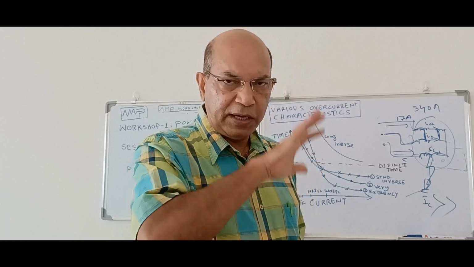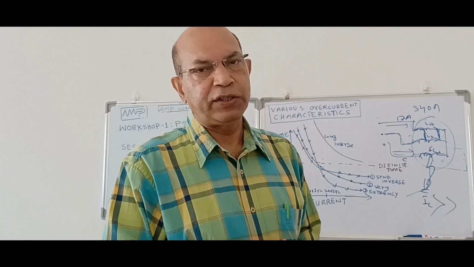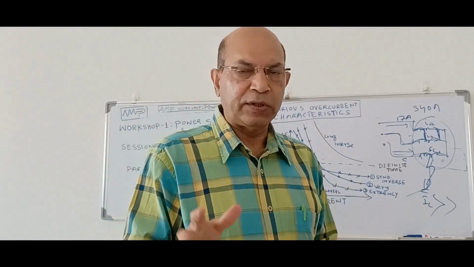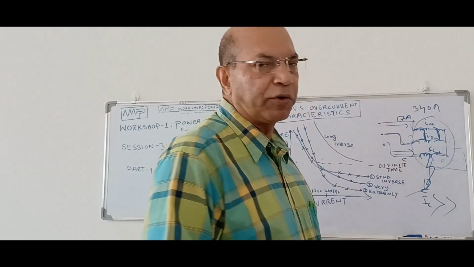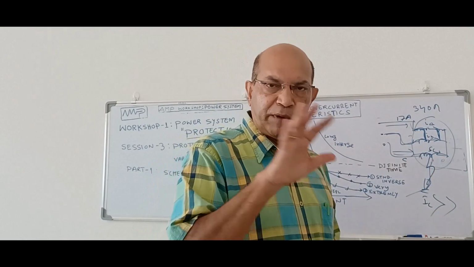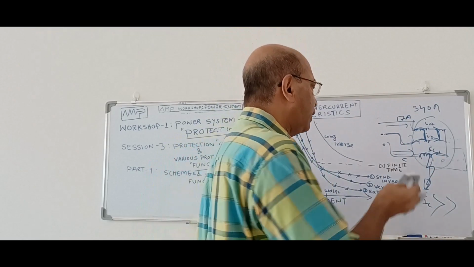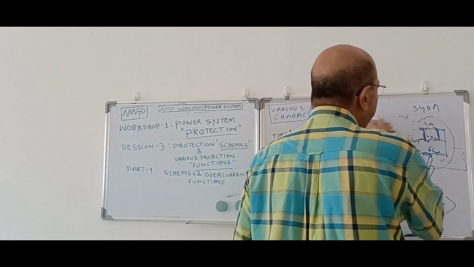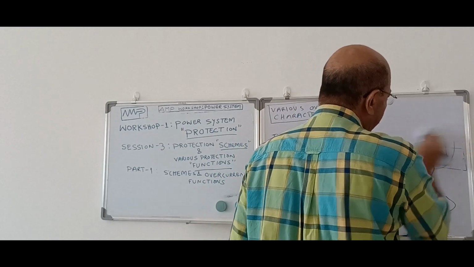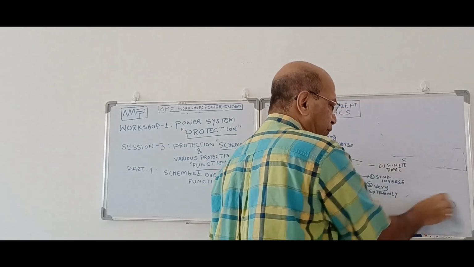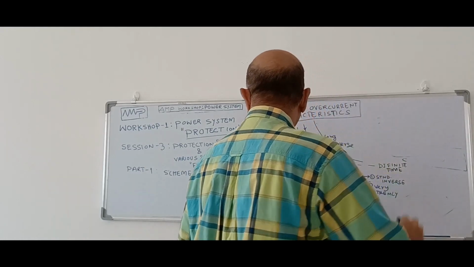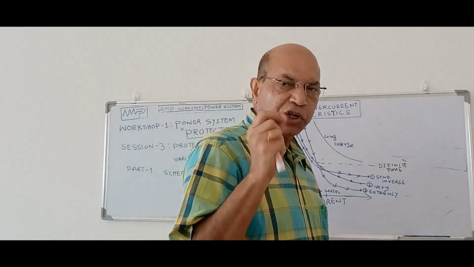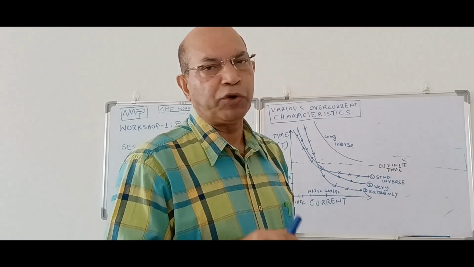Now various equipment have different types of protection schemes, but all the protection functions are grouped under two protection schemes. Whatever protection functions are available for various equipment, all are classified or grouped under two groups. And that we call protection schemes. What are those two groups? One is unit protection, another is non-unit protection.